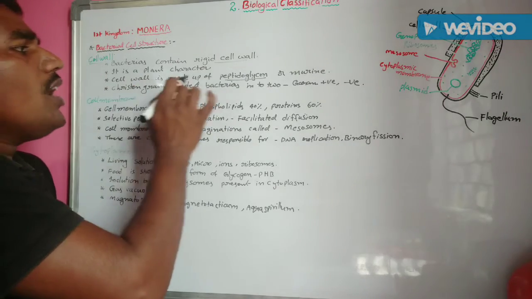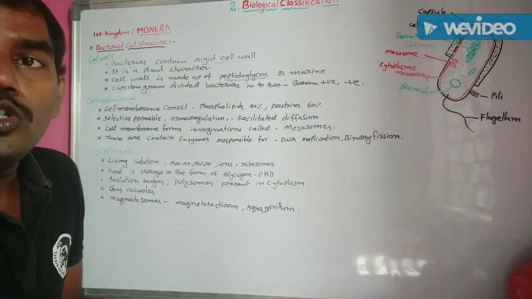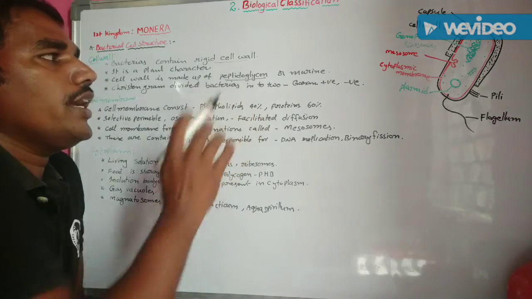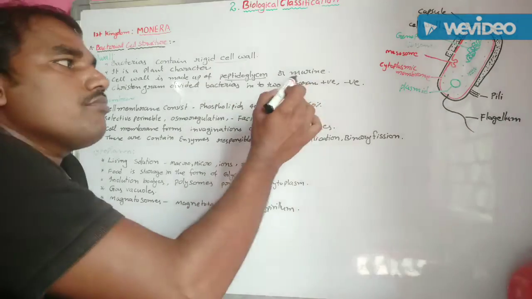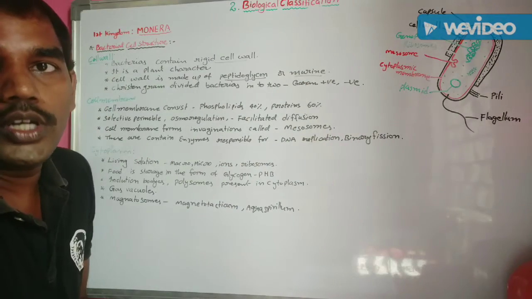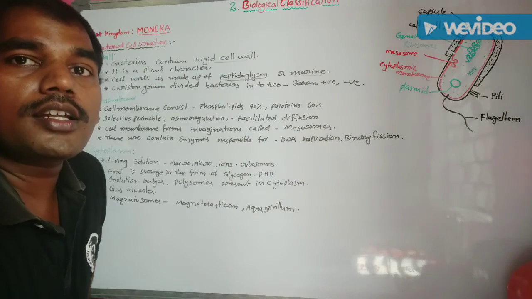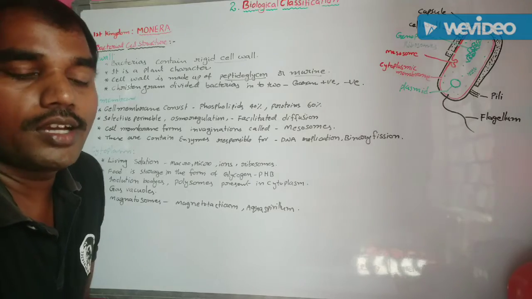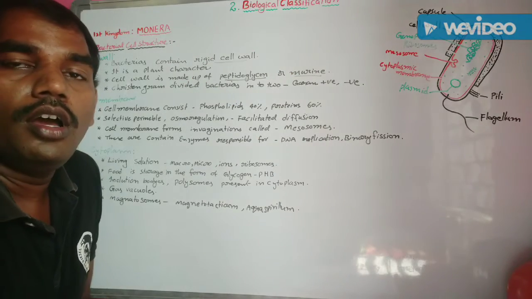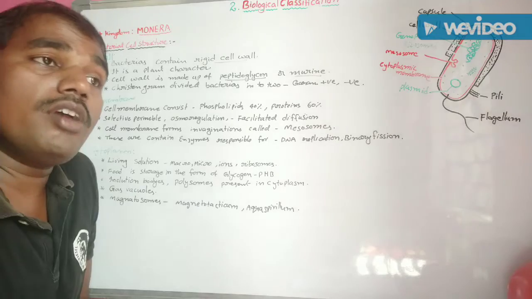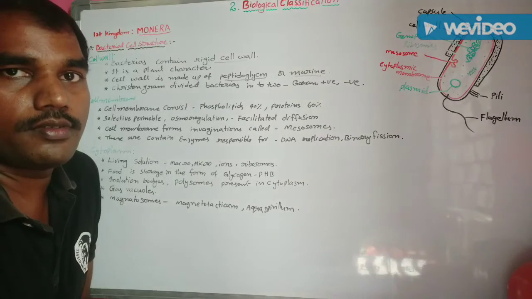Next, the cell wall is made up of peptidoglycan, or murein. But archaebacteria consist of pseudomurein. Because of the presence of pseudomurein, archaebacteria can survive in some extreme conditions.